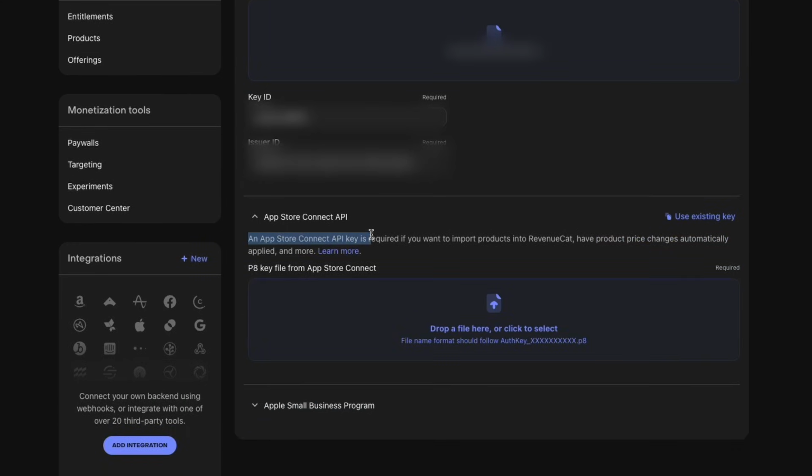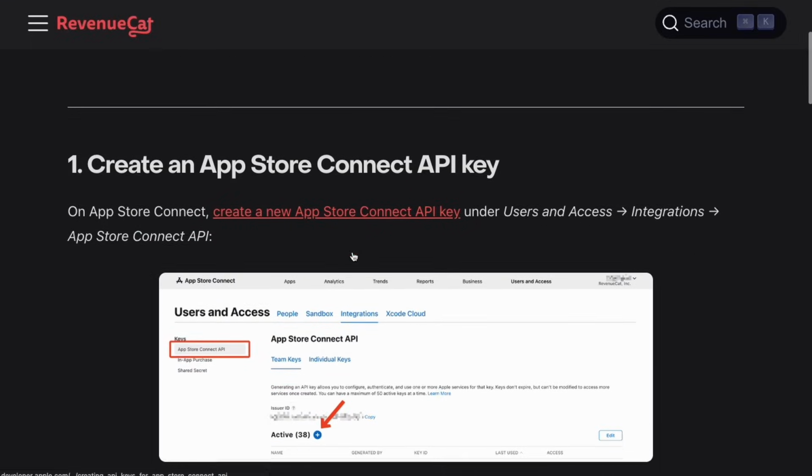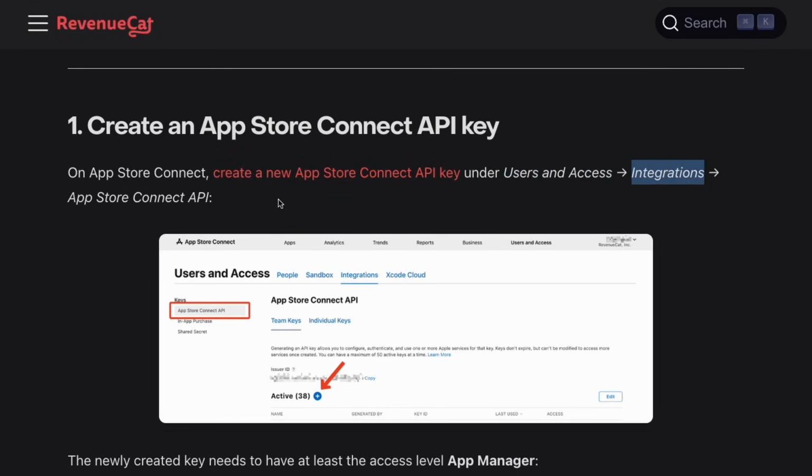So an App Store Connect API key is required if you want to import products into Revenue Cat and have product price changes automatically applied. So this is a really recommended step to do. Well, actually, it's required. So if we click on the Learn More, again, it's got all the appropriate instructions in the documentation with nice screenshots.